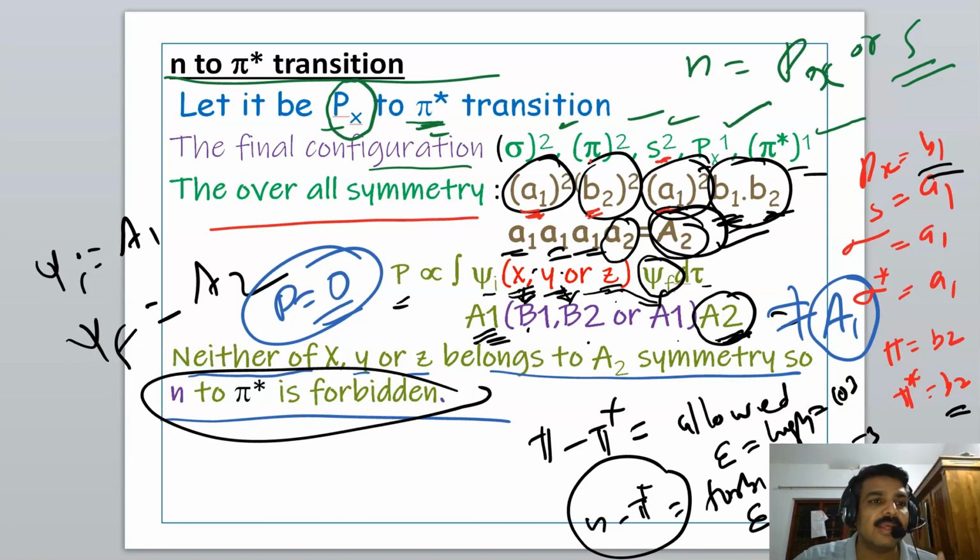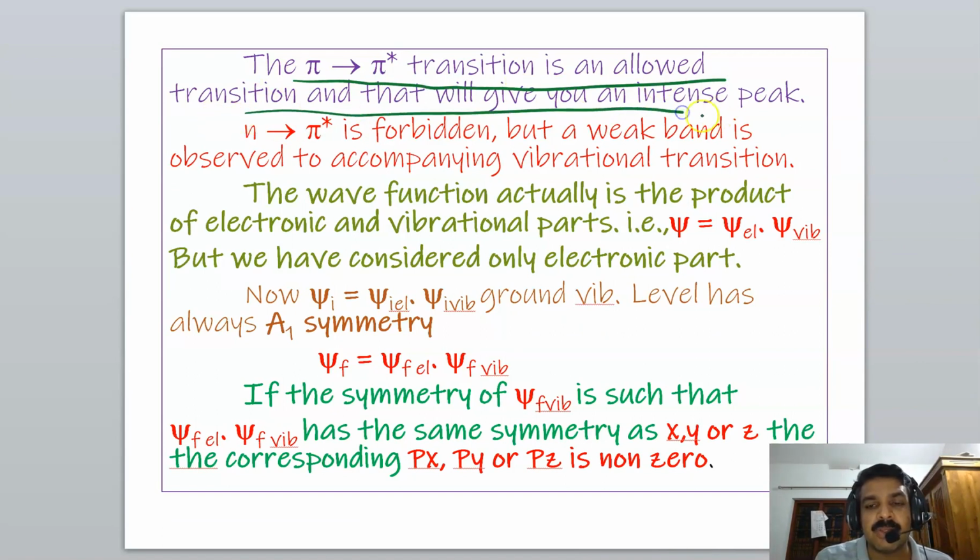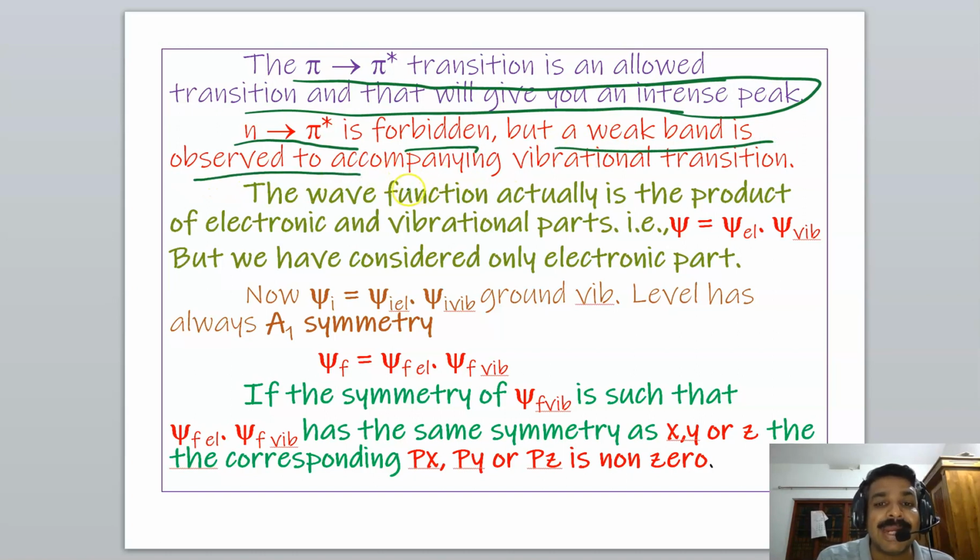Okay, why, even though it is forbidden, is it observed? We can explain this again using symmetry consideration. You read here: the pi to pi star transition is an allowed transition, and that will give you an intense peak. The n to pi star transition is forbidden, but a weak band is observed due to accompanying vibrational transition. You may have studied that an electronic transition is always accompanied by a vibrational transition.